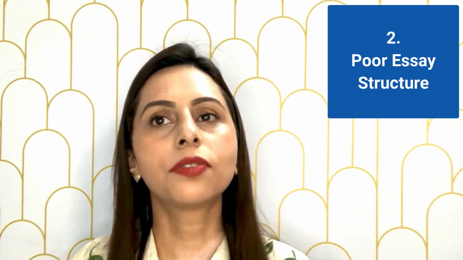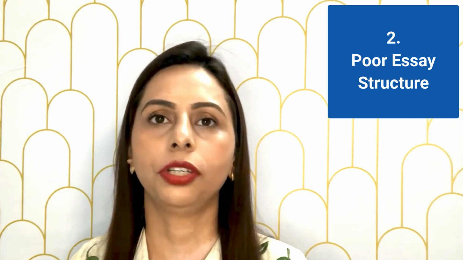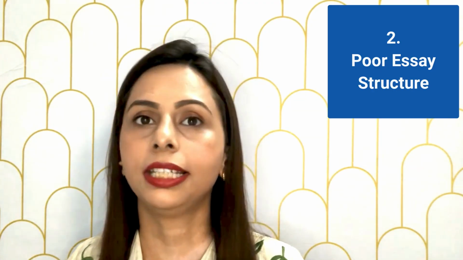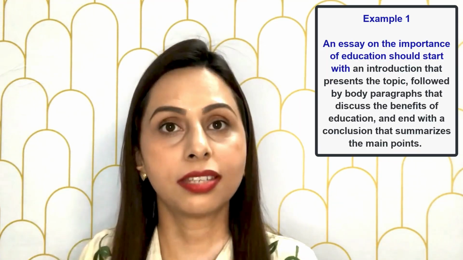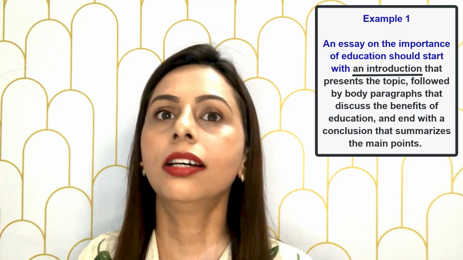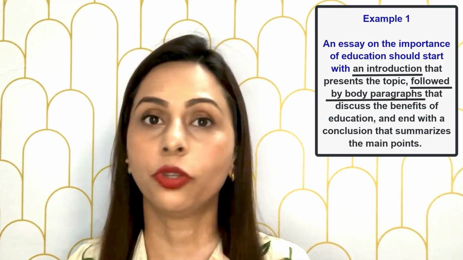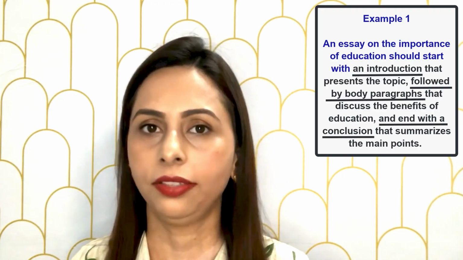All right? Another common mistake is poor essay structure. A well-structured essay should have an introduction, body paragraphs, and a conclusion. Each paragraph should have a clear main idea and supporting details. We'll look at the examples. Number 1. An essay on the importance of education should start with an introduction that presents the topic, followed by body paragraphs that discuss the benefits of education and end with a conclusion that summarizes the main points.